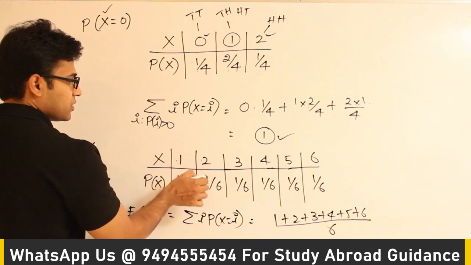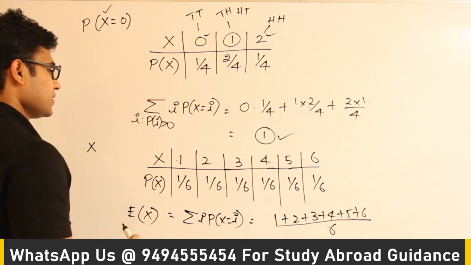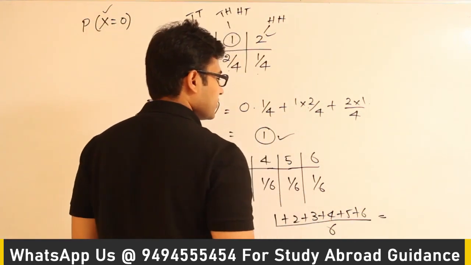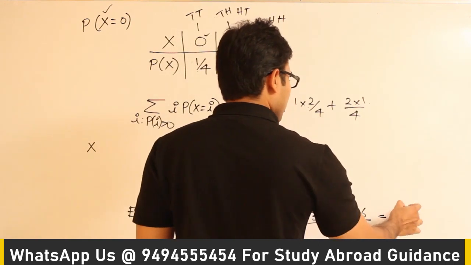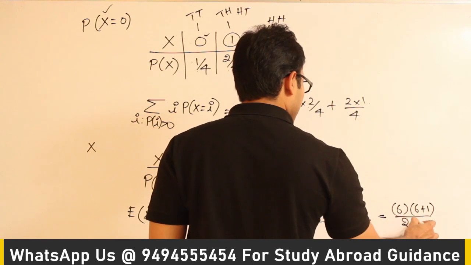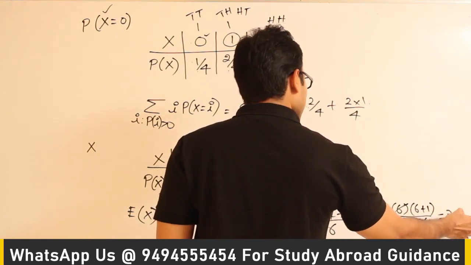When I multiply these two, for all of them the denominator is 6. That is why I am writing 6 there. Now this is nothing but the sum of the first 6 natural numbers, right? So what is the formula? 6 into (6 plus 1) by 2 into 6. So it is going to be roughly 3.5.